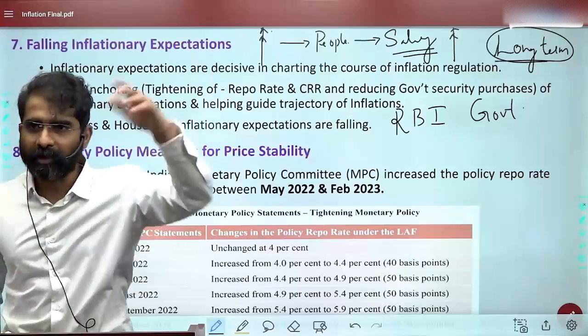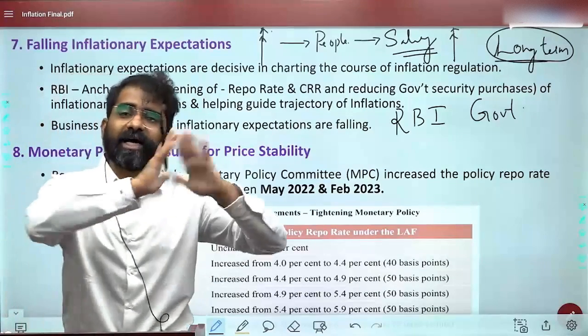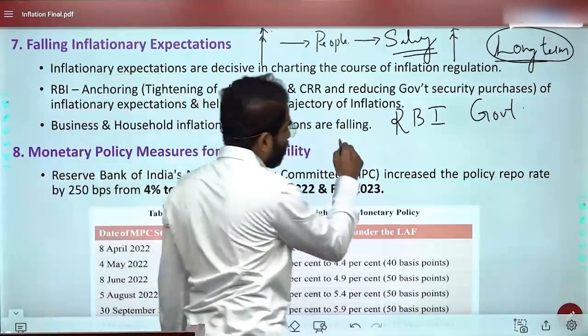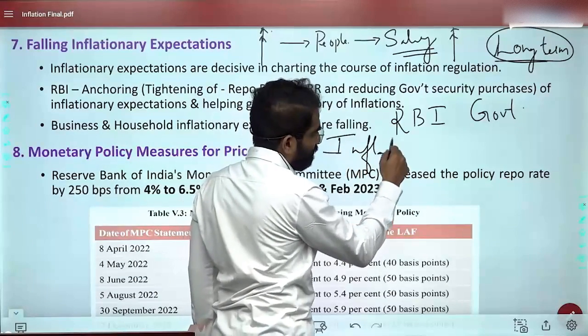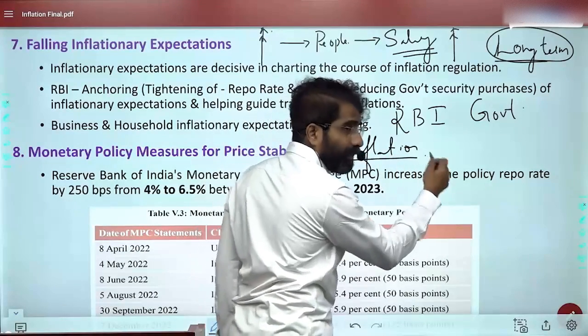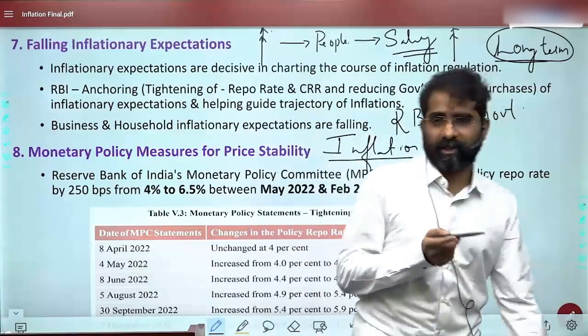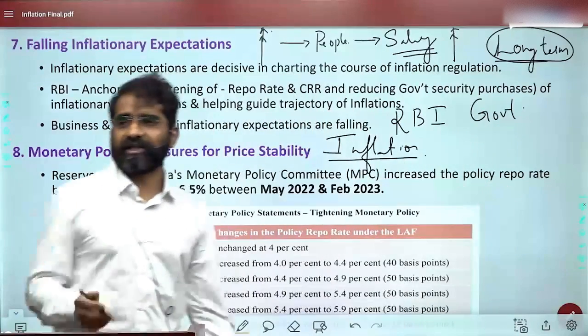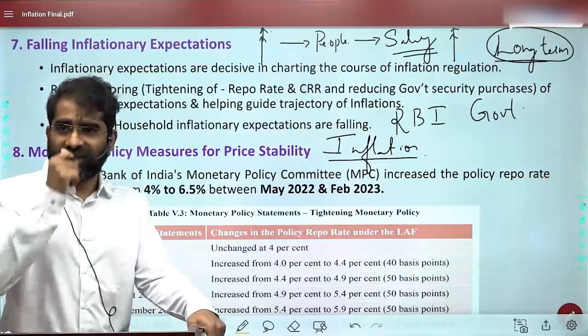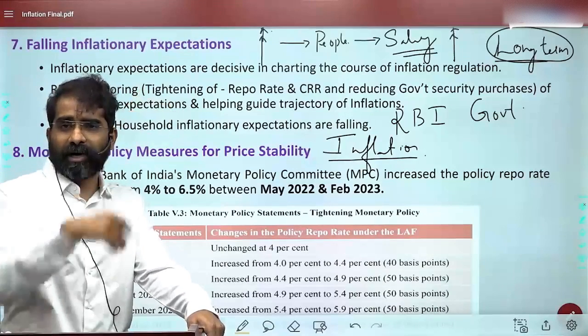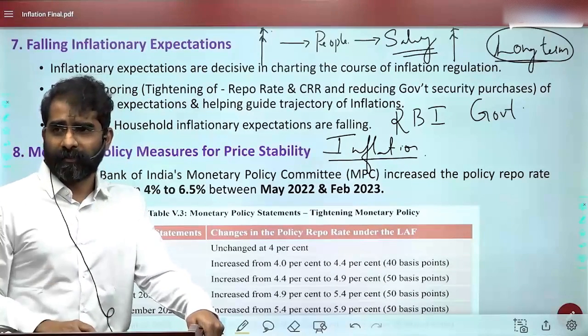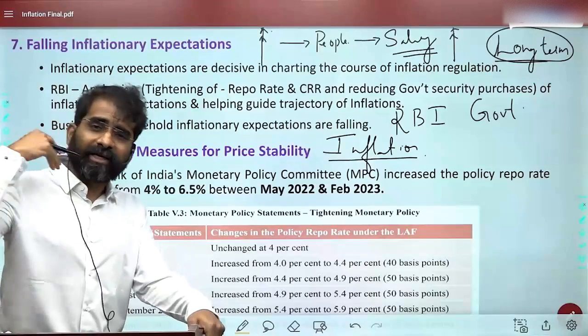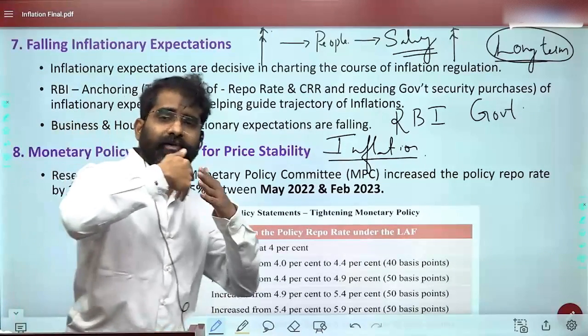Are you able to get my point? If inflation expectation is high, automatically inflation will also increase. That means when people ask for higher wages, the business house feels that there will be higher inflation in the market, so why produce, or whatever it is. So inflation expectations will, over a period of time, drive inflation.